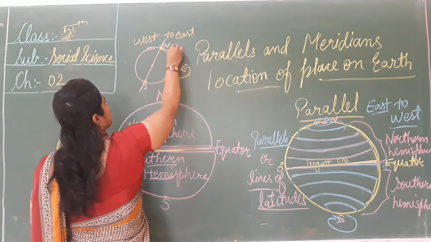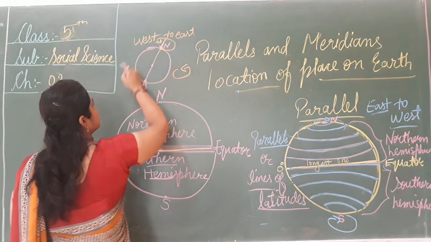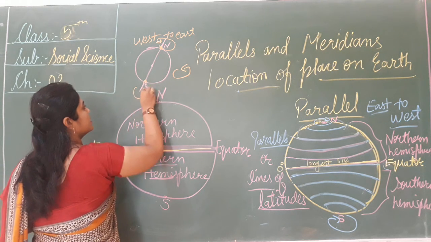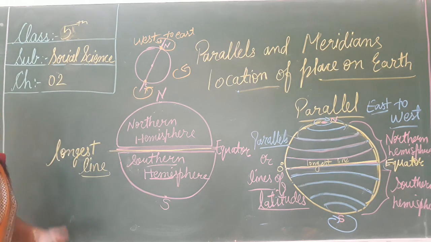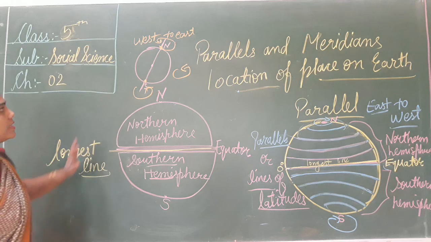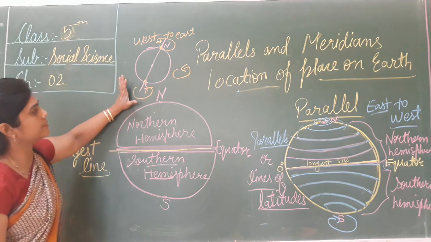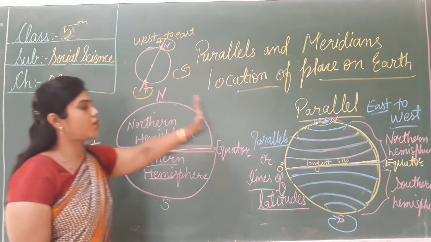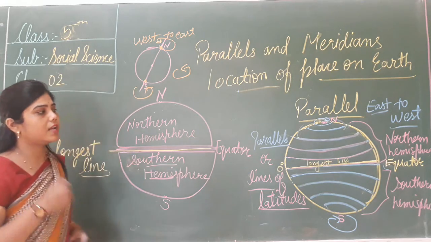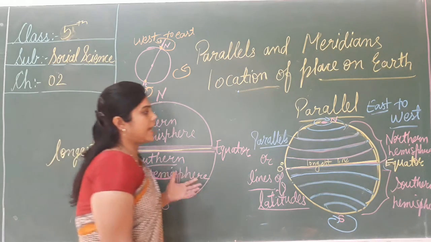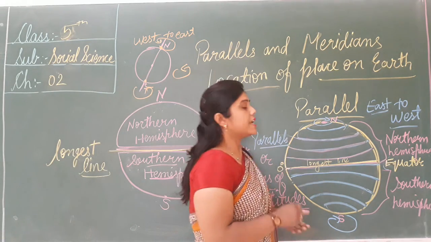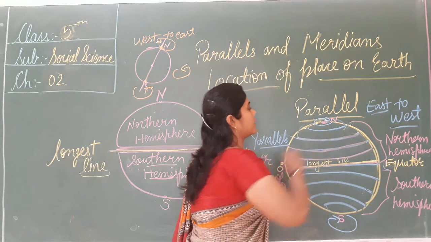Okay, like this, it rotates west to east. And this is what we talk about as the axis. Then we move toward what is the parallel. Parallel क्या होता है? Okay, the set of circles that we have drawn on our earth.